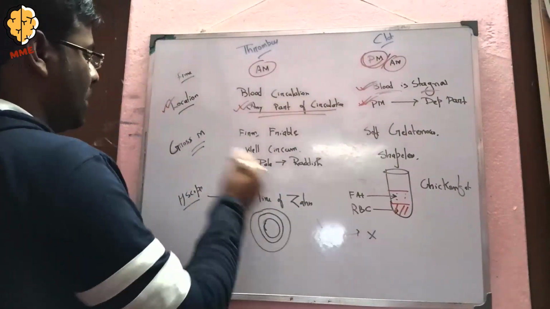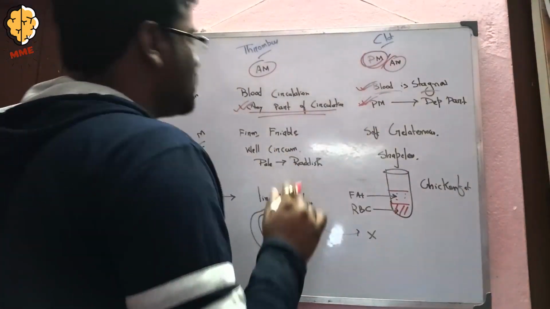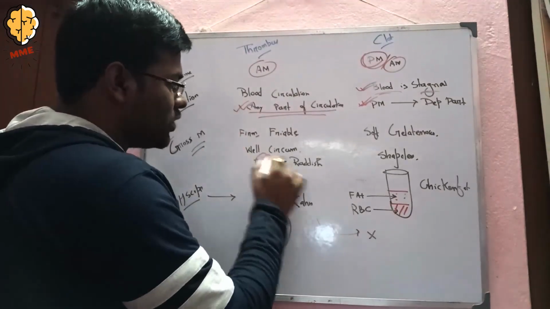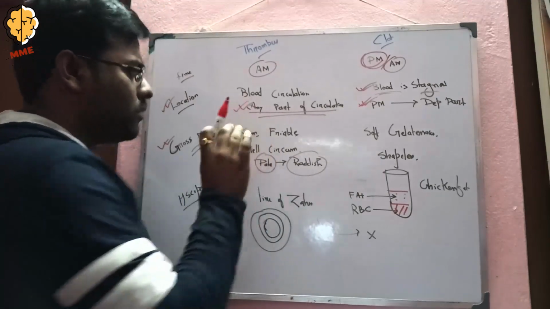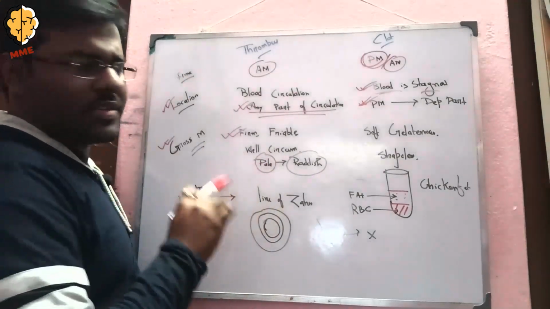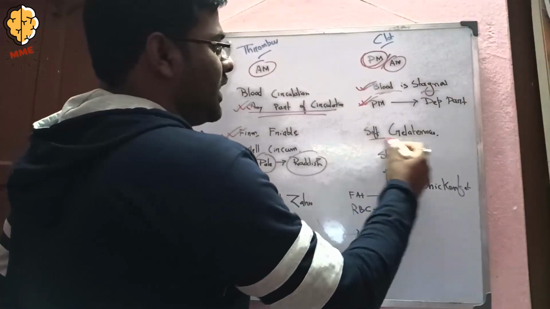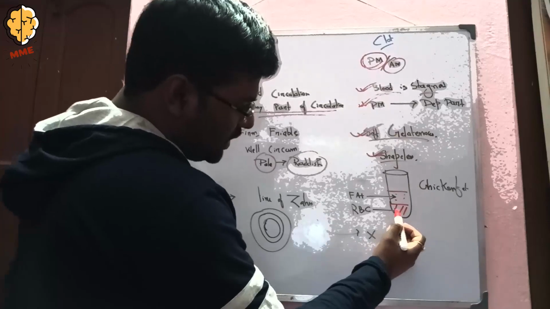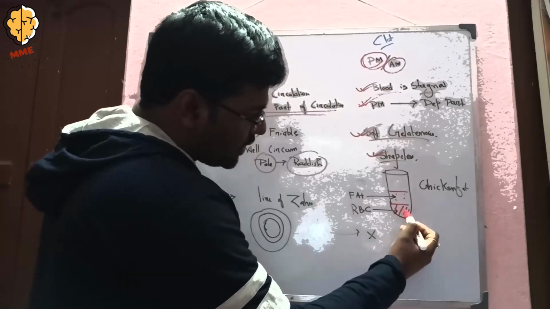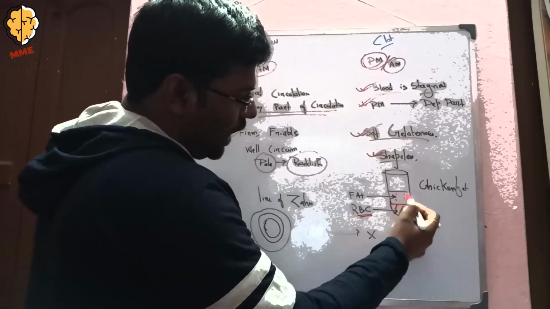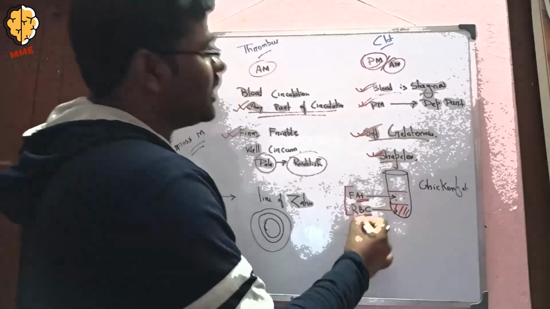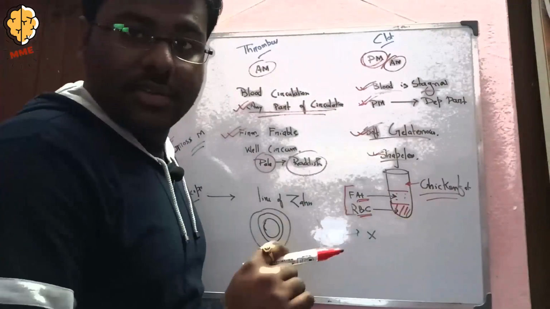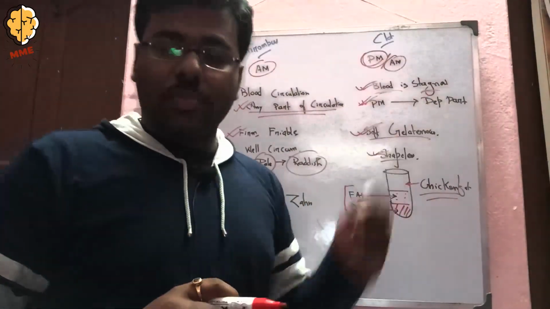Okay. Now coming to the gross morphology. In case of thrombus, it's mainly firm, friable, well circumscribed, and pale to reddish in color, and is attached firmly to the blood vessel endothelium. Coming to the clot, it is mainly soft, gelatinous, and shapeless. In case of a test tube, you can see that the lower dark red portion is the RBC and the upper pale portion is the fat. It's seen in case of the clot. So this appears like chicken fat. Chicken fat appearance is seen in case of clot.